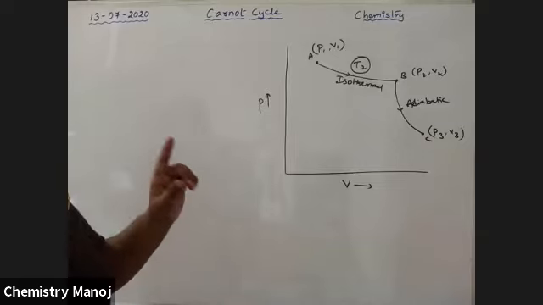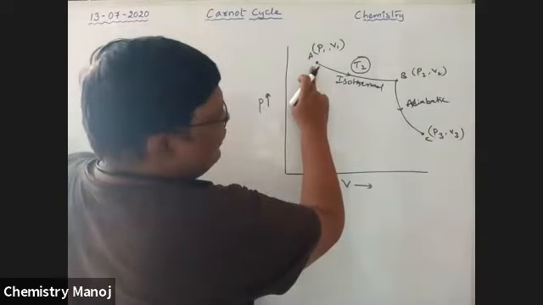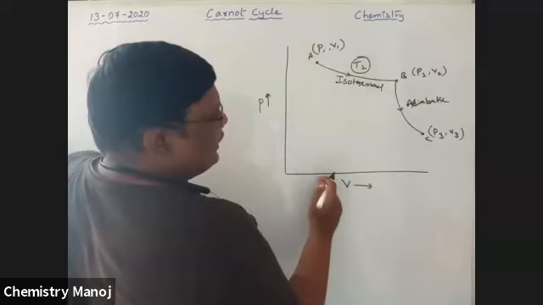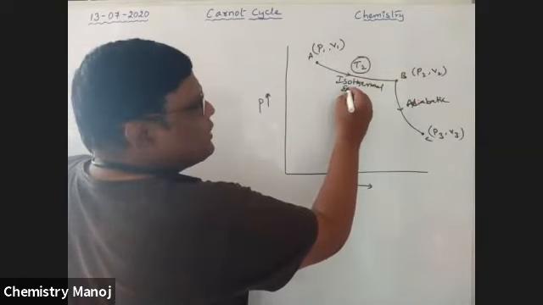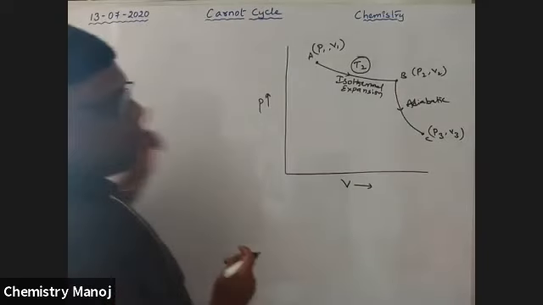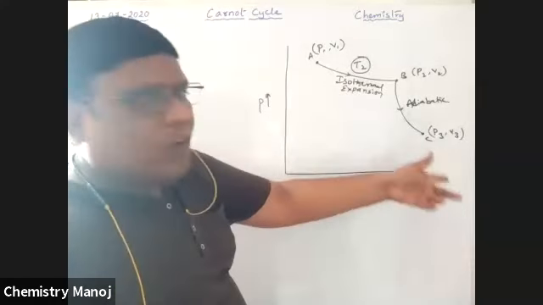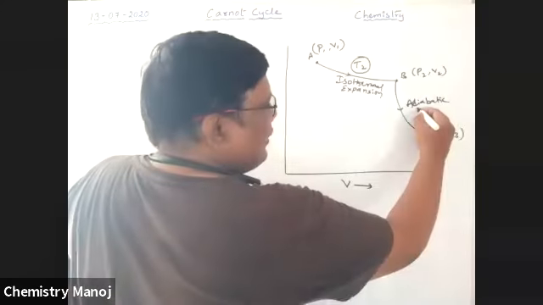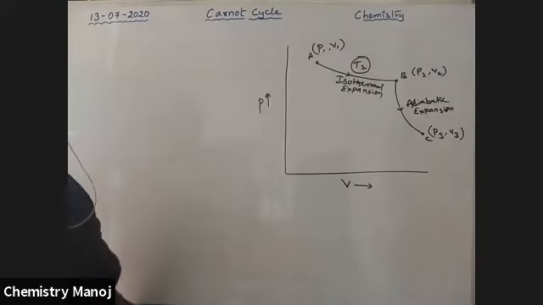Please wait. First listen carefully. After C, my dear boys, here volume goes from V1 to V2. V2 is higher than V1, and so volume is expanded. Volume increase means expansion takes place. It is isothermal expansion. Next, at B this is the volume, at C this is the volume. Volume increases once again, so this is adiabatic expansion. So B to C is adiabatic expansion, and A to B is isothermal expansion.